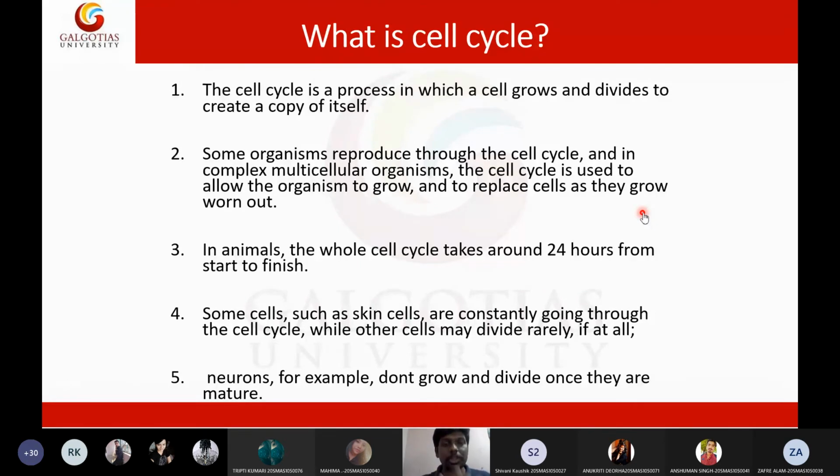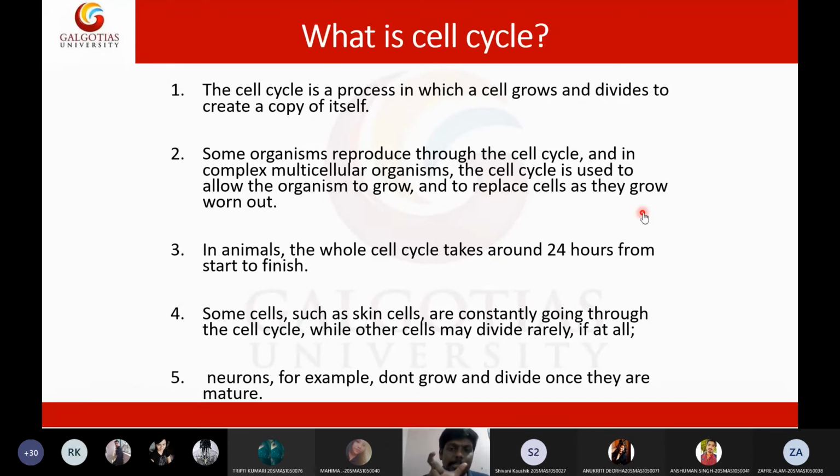the cell will be in the growth stage. The cell will grow. After that, it will only take a matter of minutes for the division of the cell. The whole life cycle takes around 24 hours from start to finish. Some cells such as skin cells constantly divide. So if you take a single cell which has a 24 hour life cycle, in those 24 hours,